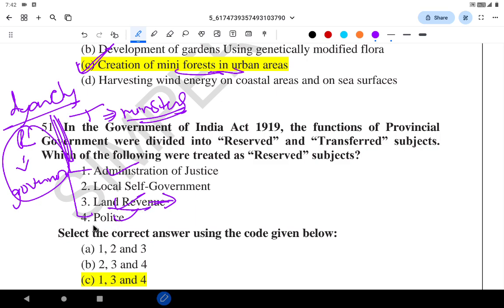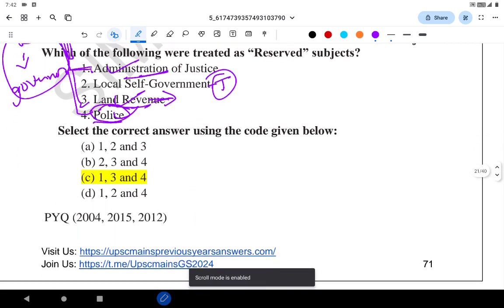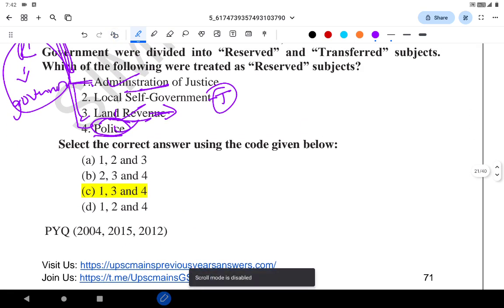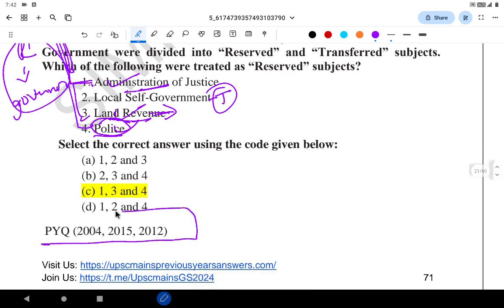So land revenue under them, police for law and order, and also to make sure that people are in their control, and the administration of justice. So 1, 3 and 4. Local self-government is a transferred subject. Even if you have not studied, with basic common sense, you should be able to answer this question. And many times UPSC has asked a question on diarchy: 2004, 2015 and 2012.